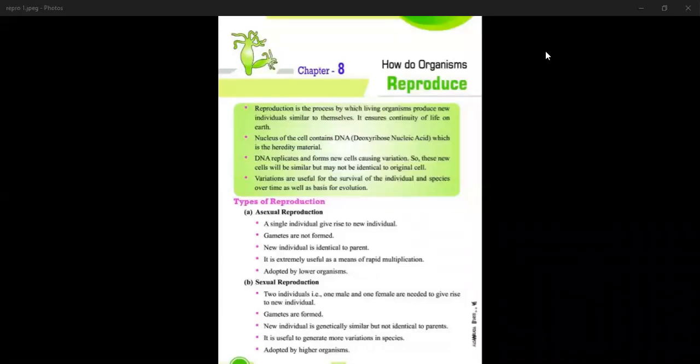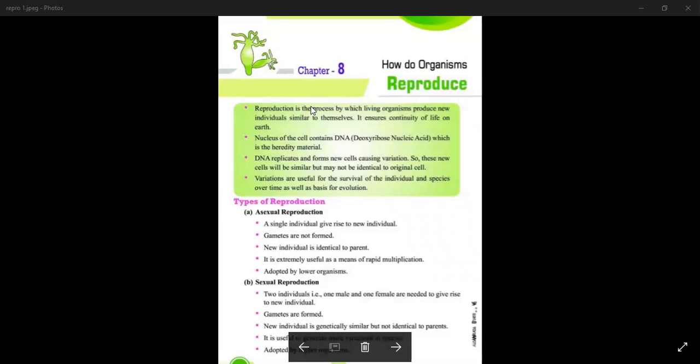Hello students, let's start the chapter How do organisms reproduce? Class 10 CBSE, chapter number 8, NCERT book. So you know that reproduction is a process by which living organisms produce new offspring or individuals similar to themselves, and reproduction ensures the continuity of life.